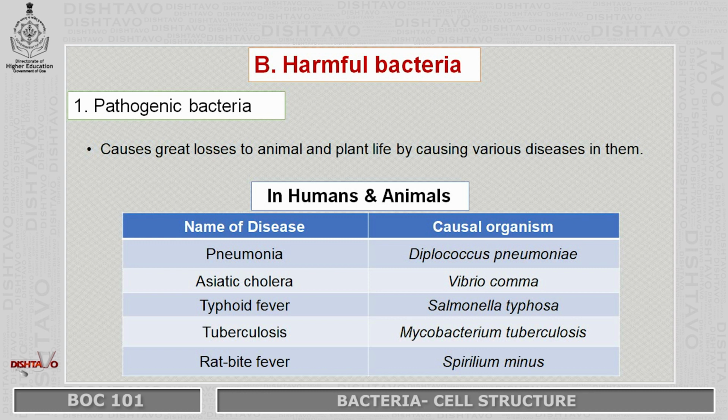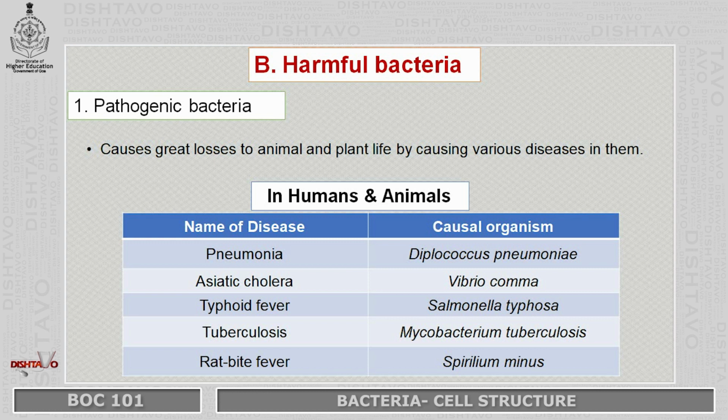Next, now we will be learning about the harmful bacteria, and how these harmful bacteria affect us. These harmful bacteria are also termed pathogenic bacteria because they cause infection in plants, animals and even human beings, and they can lead to the death of certain organisms. There are several diseases caused in humans and animals.